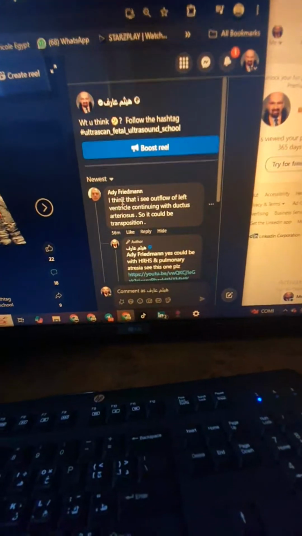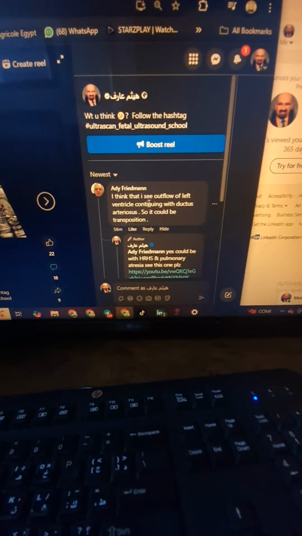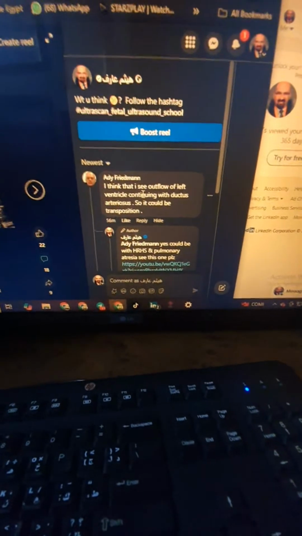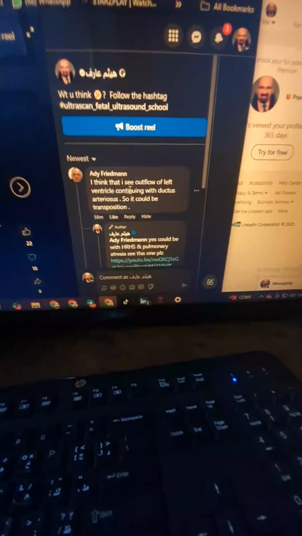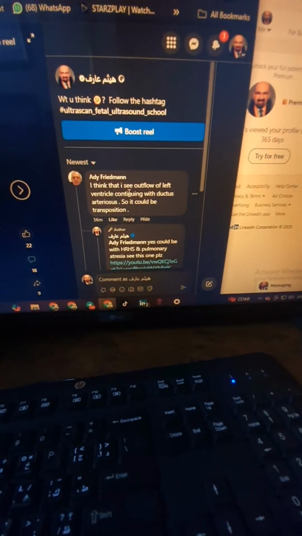Our friend Eddie Friedman is saying, I think I see the outflow of the left ventricle continuous with the ductus, so it could be transposition. Yes, it could be. Hereby we see the three vessel view apparent in a case like this.